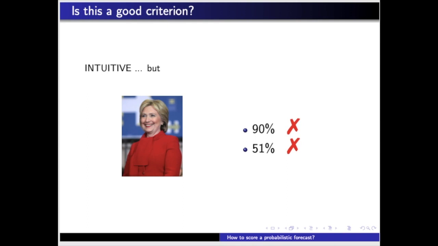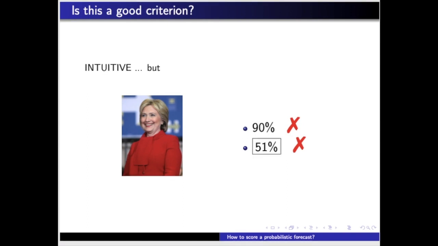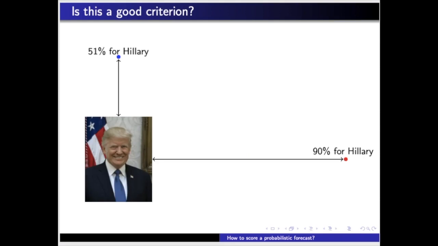However, it seems evident that the forecast that assigned a 51% probability to Hillary's victory is better than the one that assigned a 90% chance to her victory. We can say so because the second forecast is, in a way that we have to clearly specify, closer to the event that happened, that is, Trump's victory.